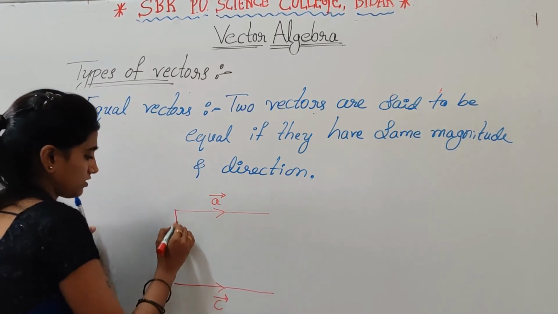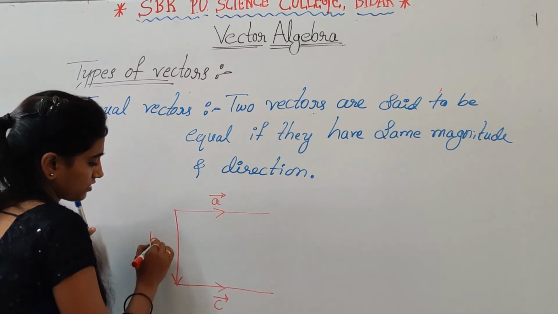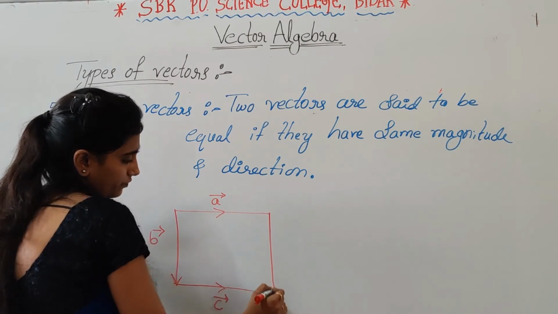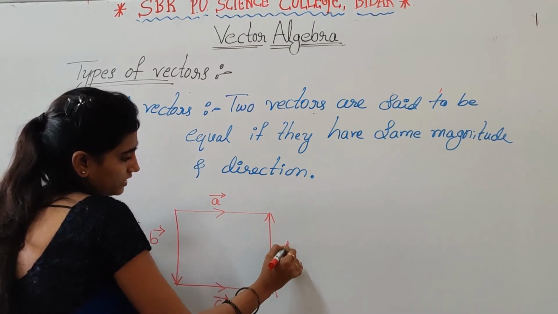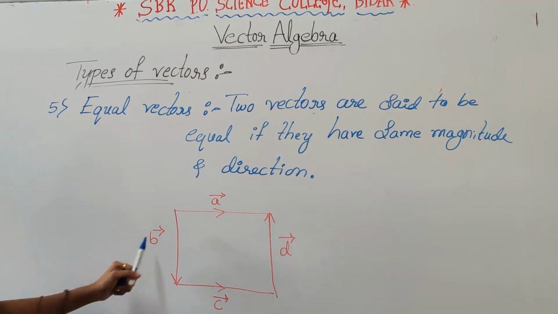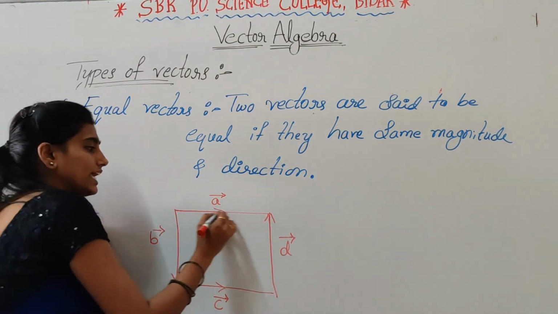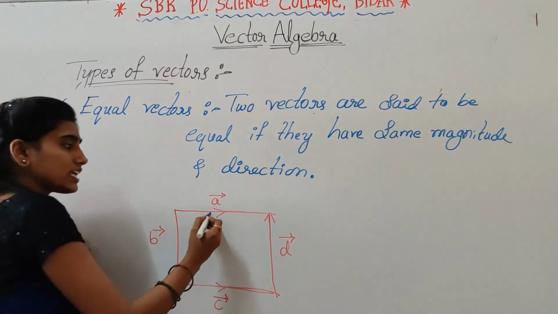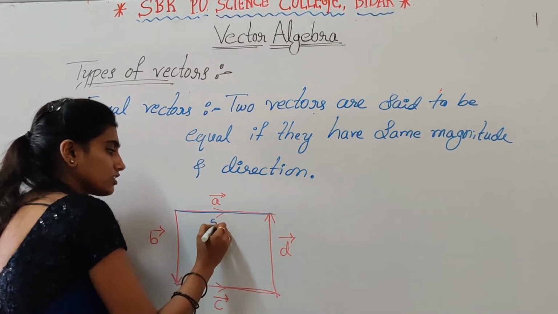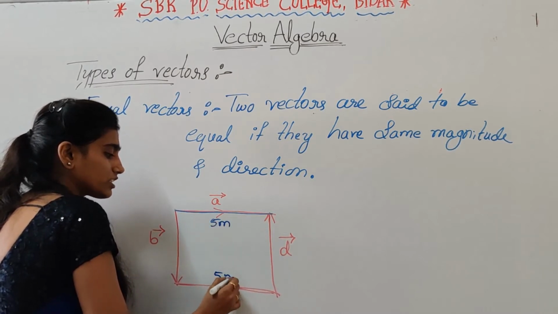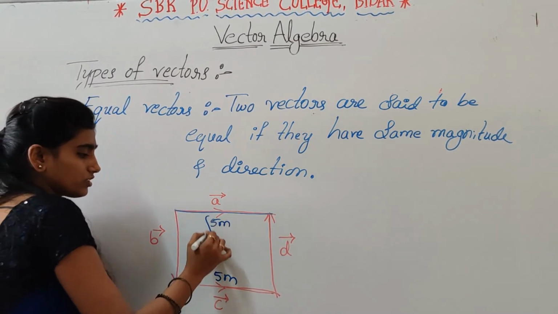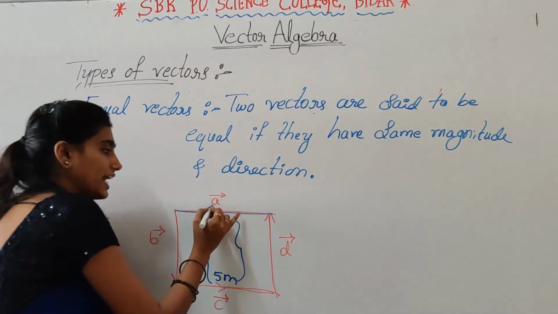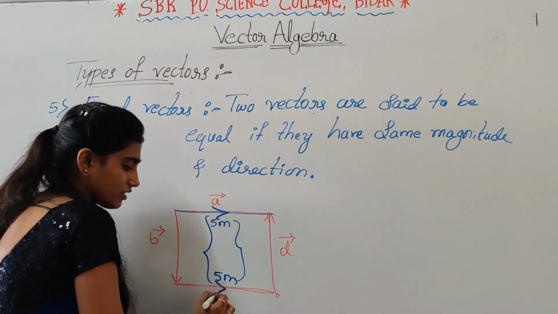Vector C, vector B, and here vector D. So in this figure, these two are having same magnitude, and here directions also same, right?